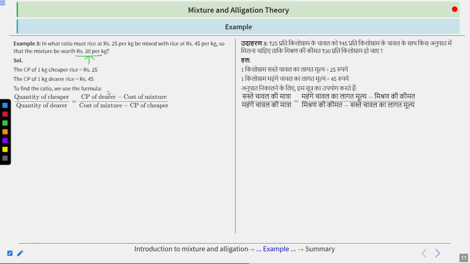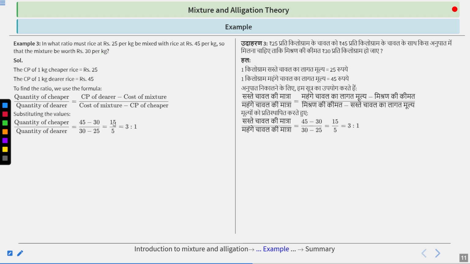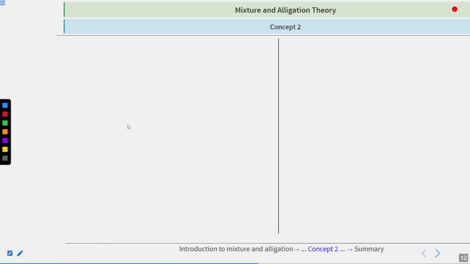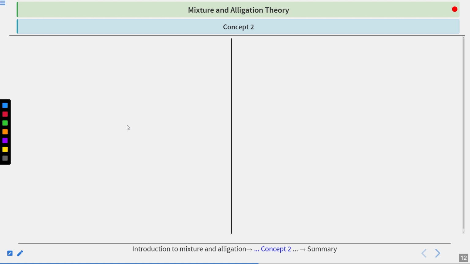Formula is CP of dearer minus cost price of mixture, upon cost price of mixture minus CP of cheaper. So we just put these values: 45 minus 30 upon 30 minus 25. So the ratio becomes 15/5, which is 3:1. So the required ratio is 3:1. Clear? Now see some second concept.